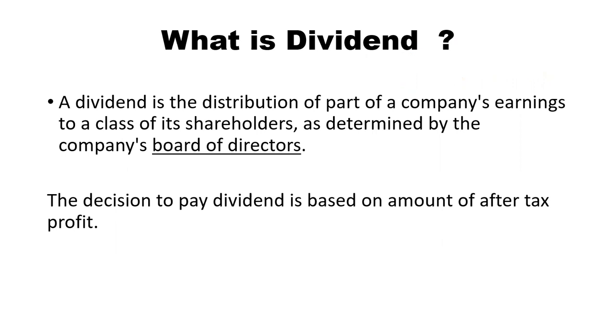Okay, so let's understand. A dividend is the distribution of part of the company's earnings to a class of its shareholders as determined by the company's board of directors. How much dividend the company will give, how much portion of earnings will be distributed, this is decided by the board of directors of the company. The decision to pay the dividend is based on the amount of after-tax profit. This point is most important, that the after-tax profit will be distributed, not directly the EBIT.